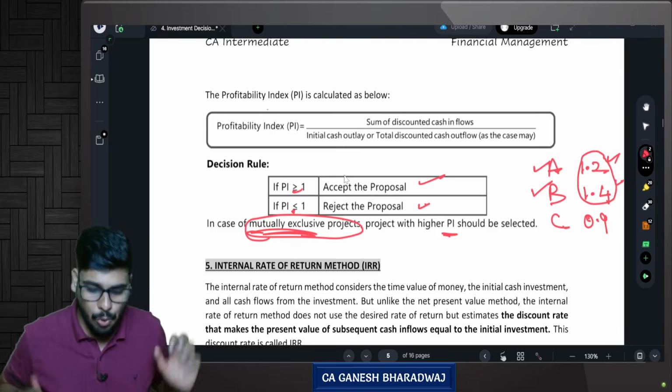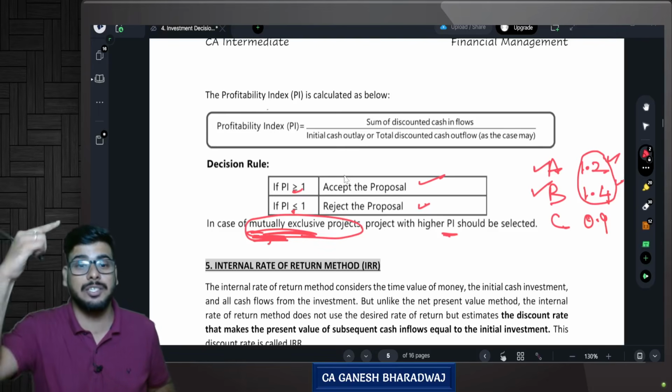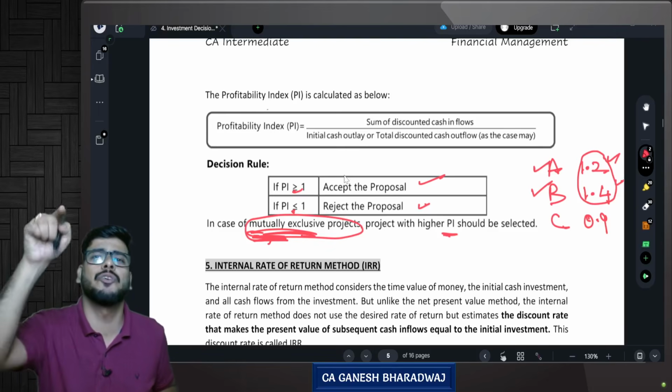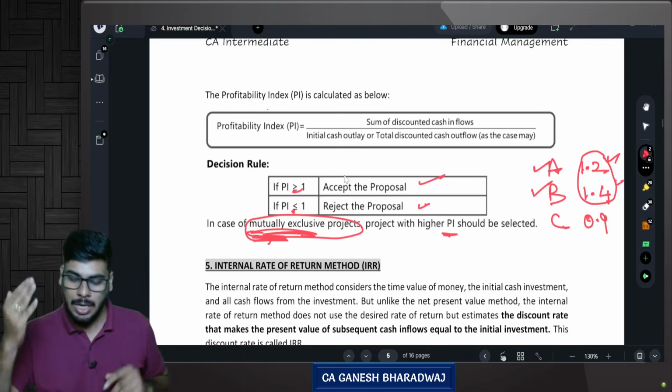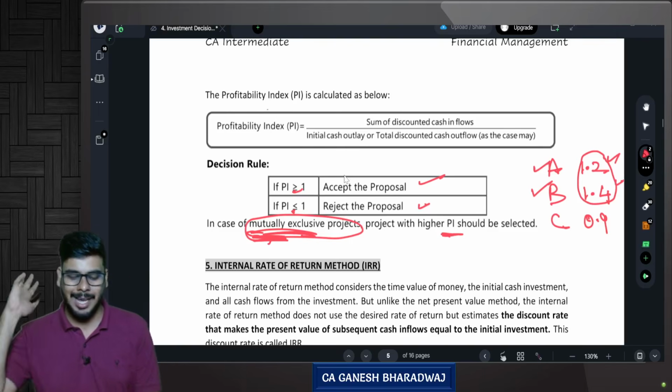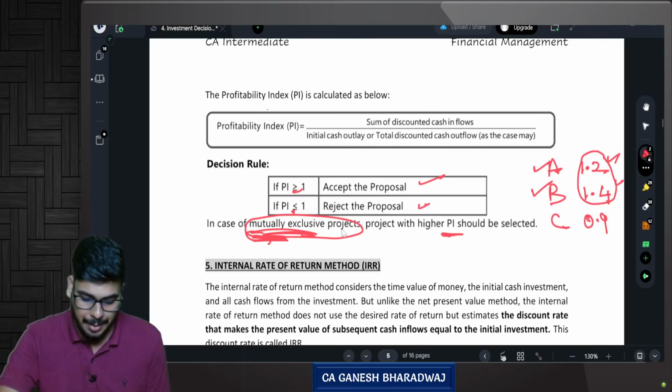Suppose they are asking me to choose only one, that means mutually exclusive. So in case of a mutually exclusive decision, I will go for the project that has the highest NPV or highest profitability index. This is about your profitability index.